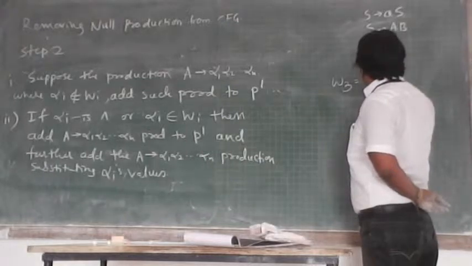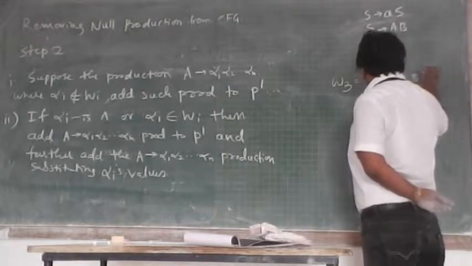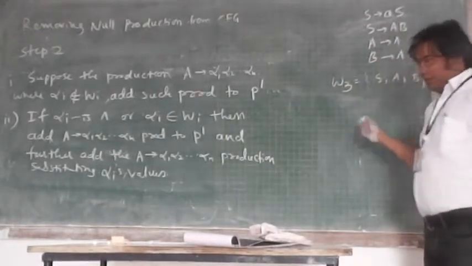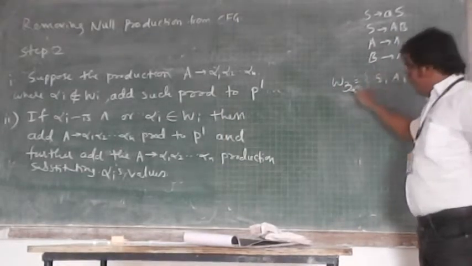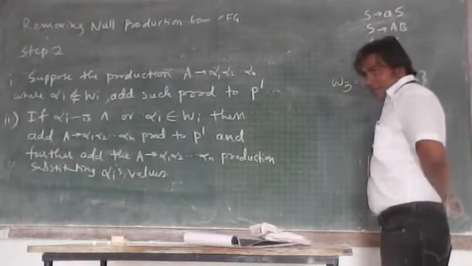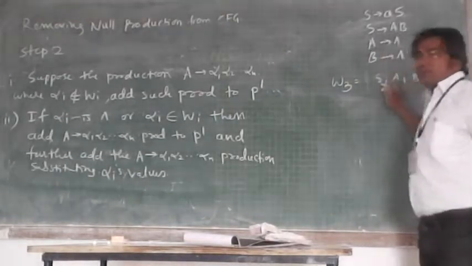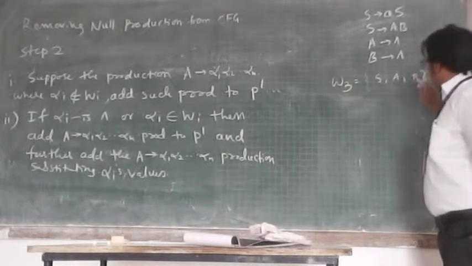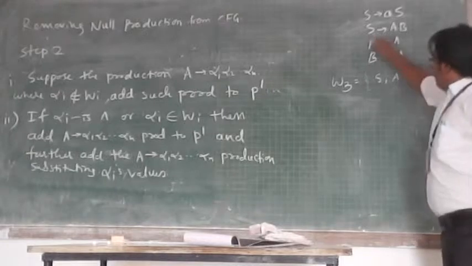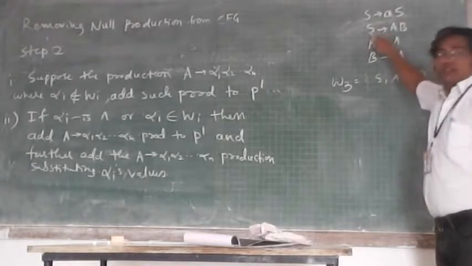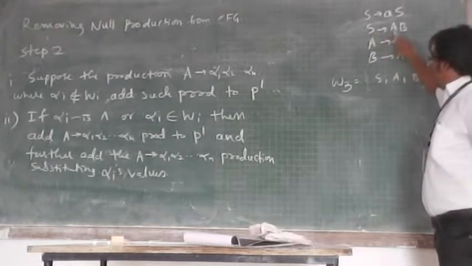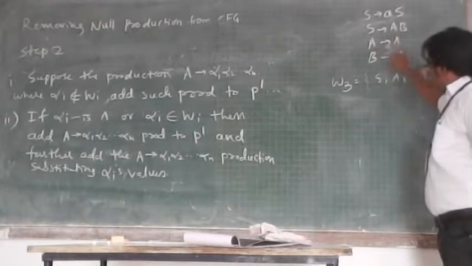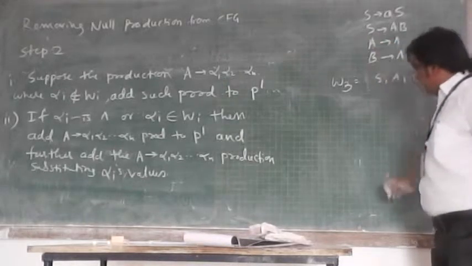is what? S, A, B. These are the W3 set we got, and the W3 set is what? Set of nullable variables. Everybody derives to null. Does S derive to null or not? It derives to null when you substitute A by null, B by null. A derives null, B derives null. That is why S, A, B are nullables.